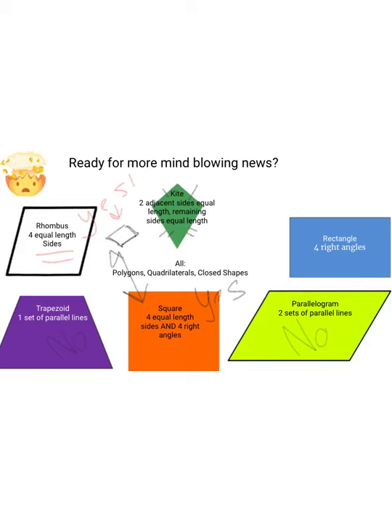Last, could it be a rectangle? Well, to be a rectangle, you have to have four right angles. And the only time it would have four right angles is if it was a square. So really, for the most part, a kite's not really going to be any of these shapes unless it becomes a square first. So I'm going to put yes and no, because the only way it could be any of the rest of these is if it became a square, having all equal length sides.